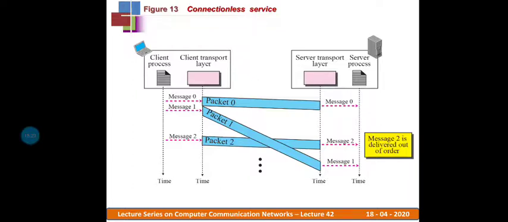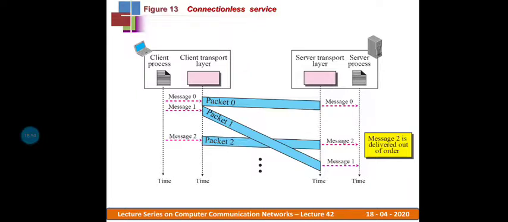Just like in the network layer, which we discussed in the earlier chapter, here also no link is created from the sender transport layer to the receiver transport layer. We make our communication without creating any connection.